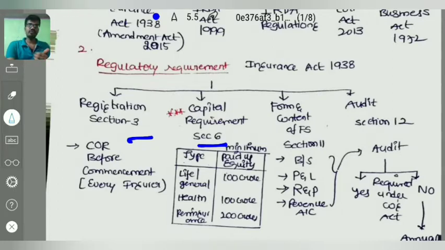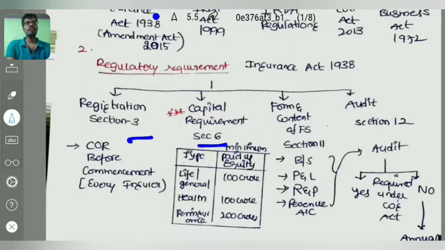If the type of insurance company is a life insurance company or general insurance company, the minimum paid up equity capital is 100 crores. Whereas if it is a health insurance company, the paid up equity capital exclusively for health insurance is 100 crores. Whereas if it is a reinsurance company, the paid up equity capital is 200 crores. This is the minimum paid up capital requirement.